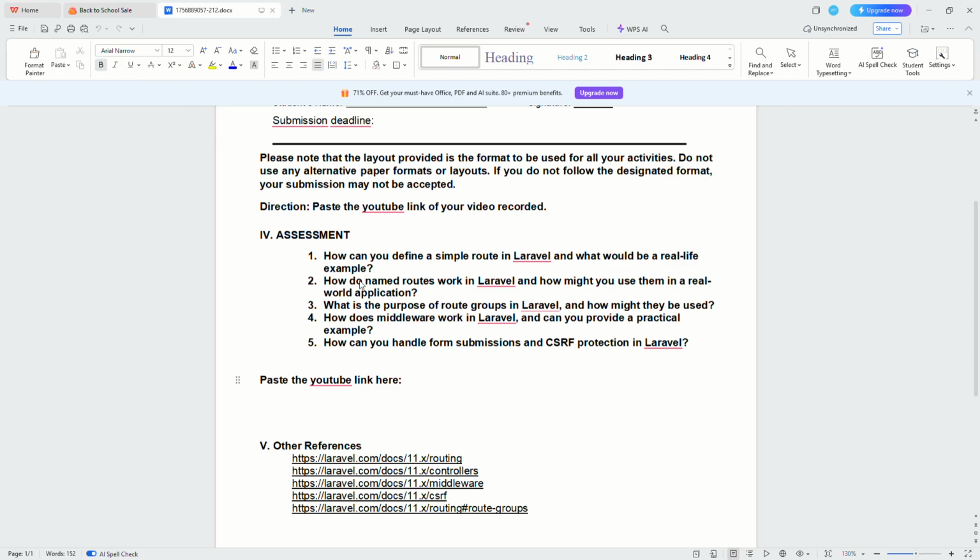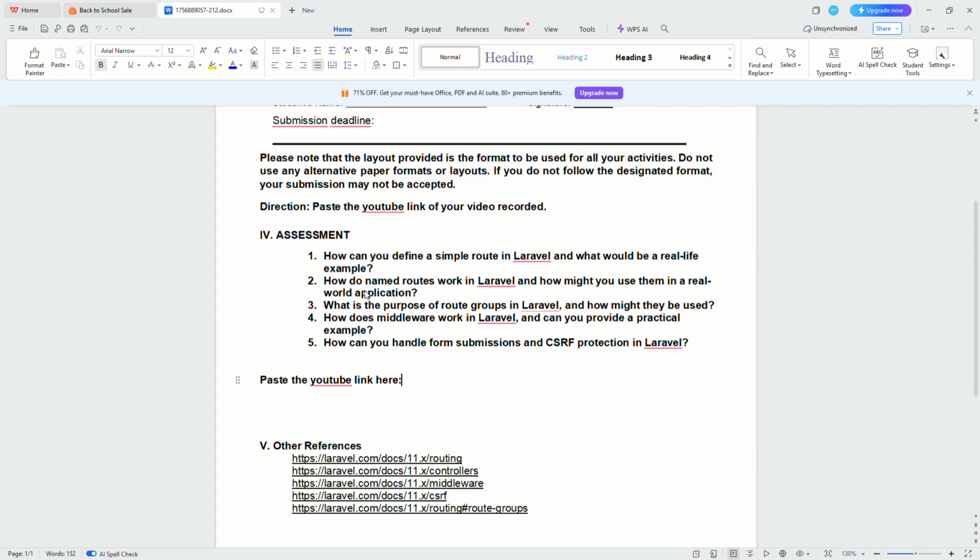Okay, so number one, how can you define a simple route in Laravel and what would be a real life example? A simple route defines a URL path and what should be returned. Yeah.